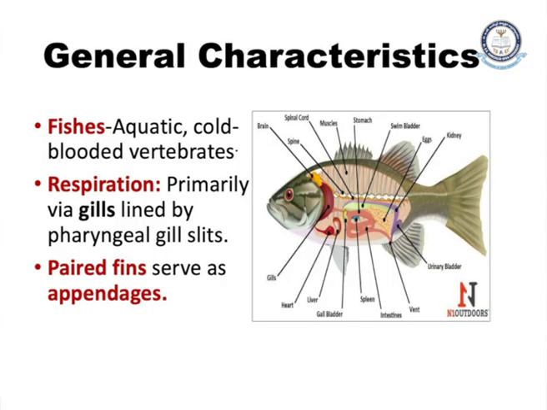And now let us see the general characters of the fishes. As we have discussed, fishes are aquatic cold-blooded vertebrates, and they have special organs which help in respiration. They are nothing but the gills, and these gills are lined by pharyngeal gill slits. Paired fins are present on the lateral sides of the fish. They serve as appendages which help in locomotion and other processes. Paired nostrils are present, and these nostrils do not open into the pharynx.